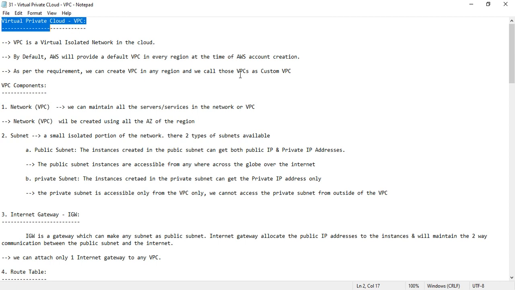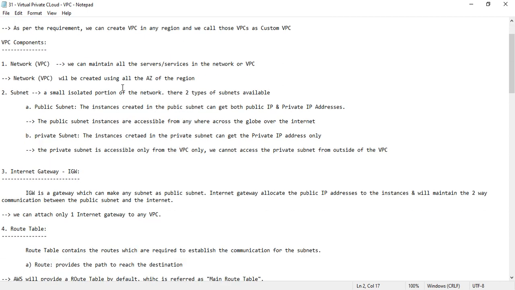Okay, fine. What are the main components? We can maintain all the servers or services in that network or VPC. Either we can call it a VPC or we can call it a network.